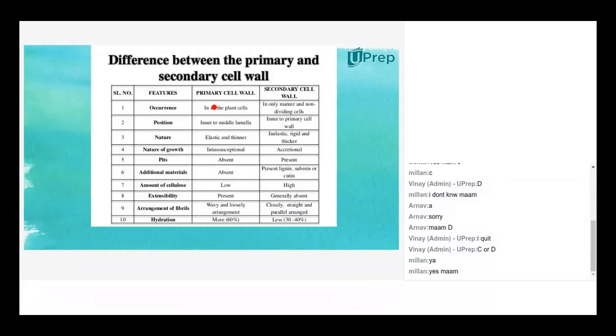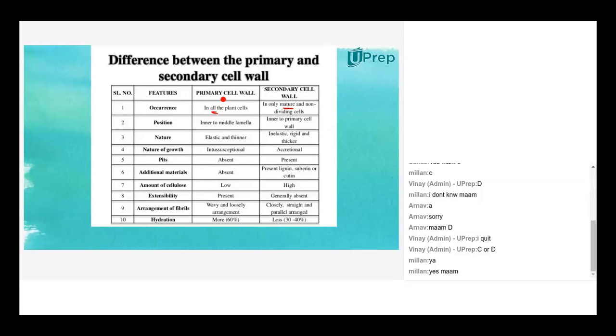Here are the differences. When you take primary cell wall, you will find in all plants. Understand the word. But when you take secondary cell wall, you will find only in mature plants, or you can say trees. That's why we are talking about bark and cork and wood part. So those are the mature parts.